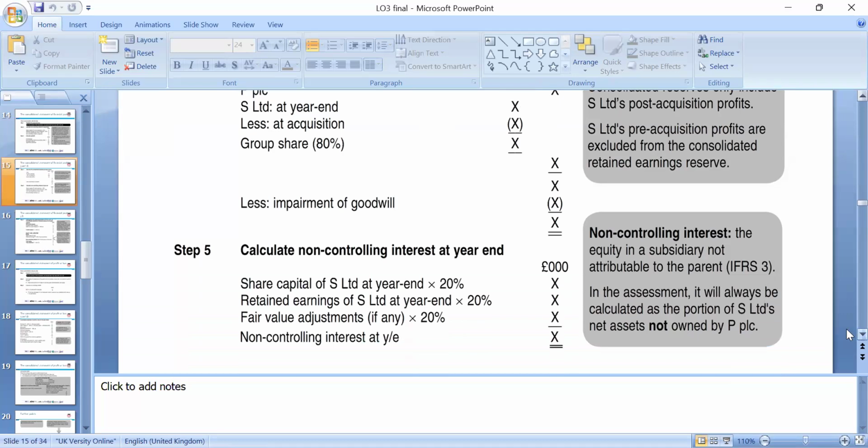So share capital of S Limited at the year end, how much we have. We look at the retained earnings, how much we have. Fair value adjustment, if any, we include in the non-controlling interest at the year end. That's quite crucial, which we need to look at.